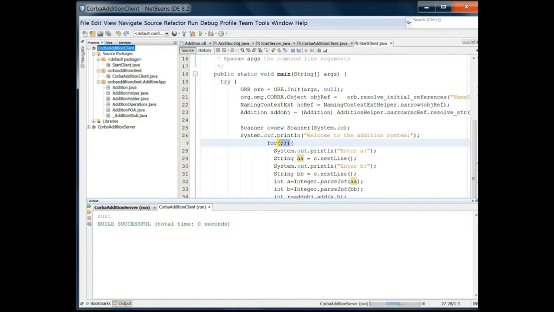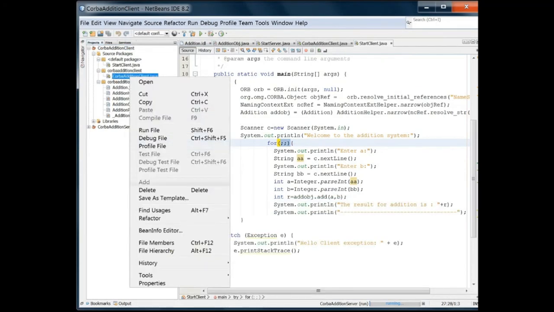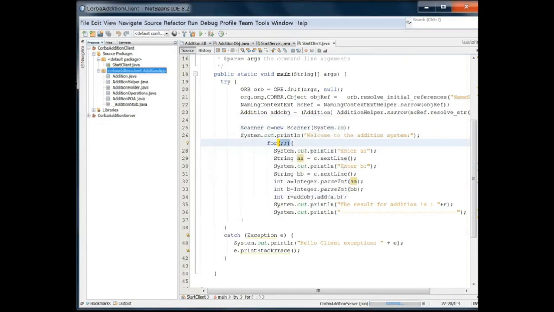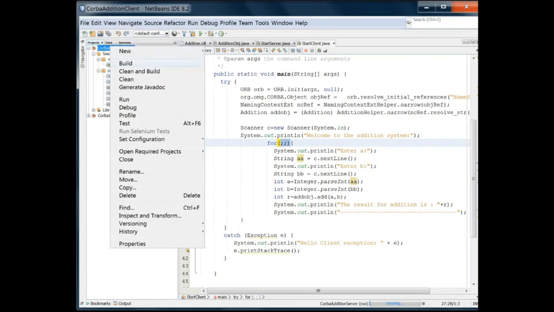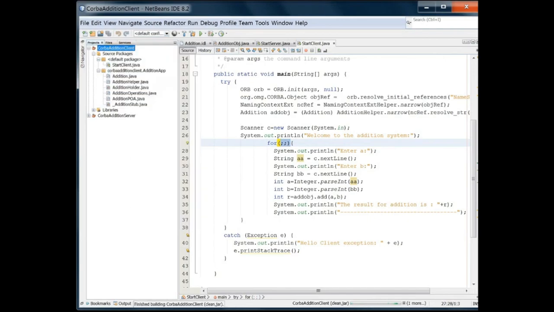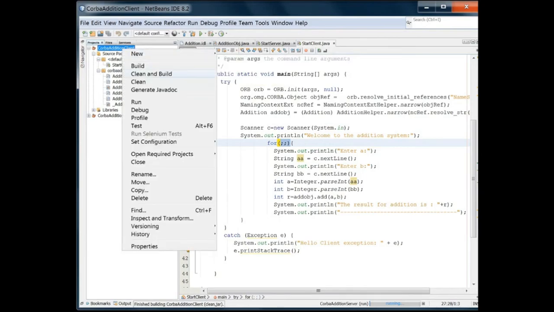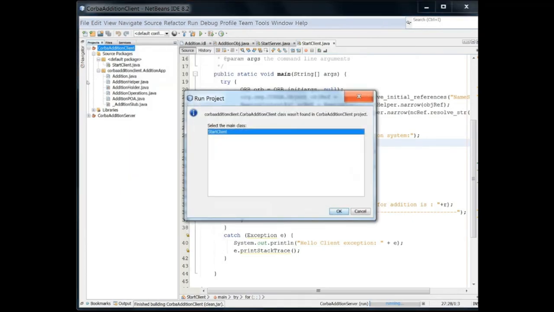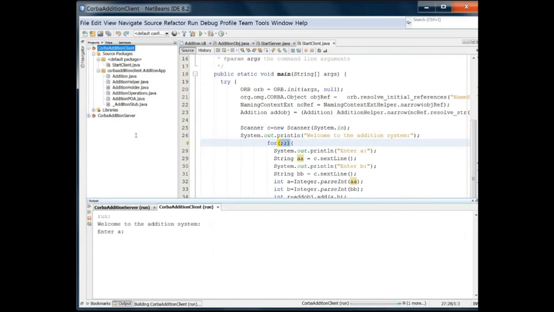Okay, now I run it. Again, the problem is the same. We already have a main. Whenever you make a project, it will always create a class with main. So delete it. You can also do one thing: you can copy whatever I said through the link into the file which NetBeans has given us, but don't do it, because let it be done the way I am telling you. Now I'm running start client, because I deleted the main class. I just made a separate start client.